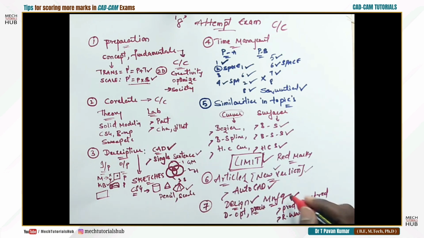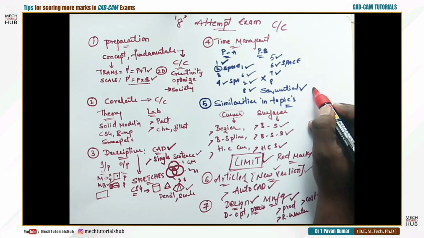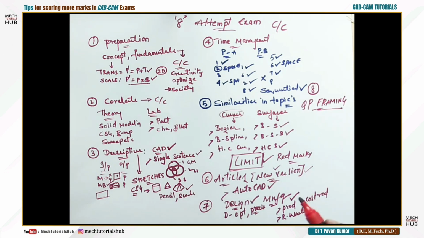In the same way, when you talk about manufacturing, it is all about improving the productivity, maybe mass production, variety production, maybe batch production. It is all about productivity only. Whether you talk about computer process planning or computer integrated manufacturing, all these things talk about production only ultimately. Okay, so try to have a brief picture of what is designing, what is manufacturing. That is more important. Okay, and the final one, the last one, the 8th tip, last but not least, question paper framing.